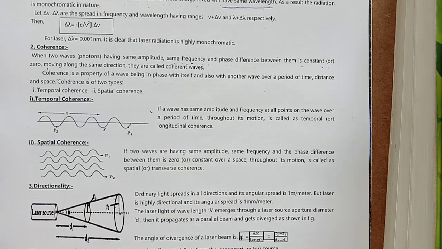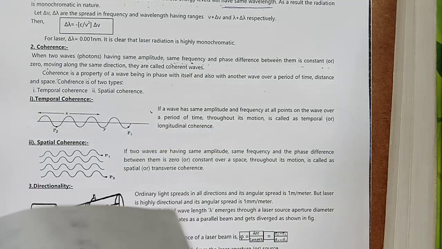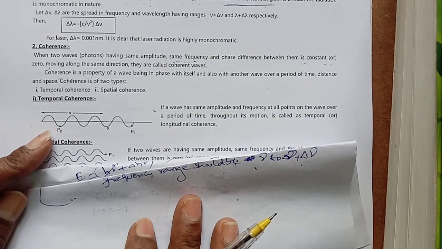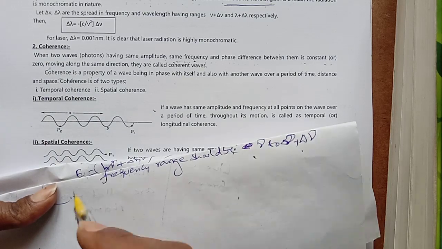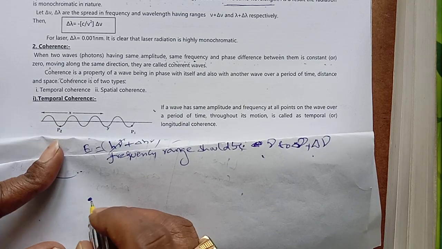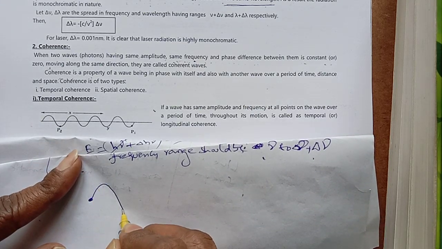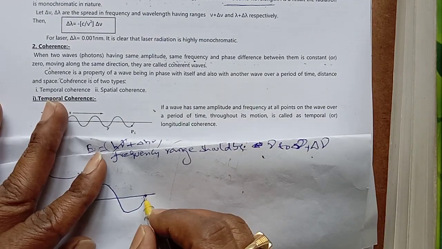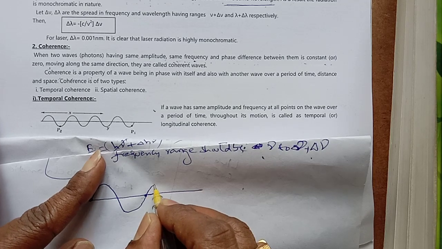See, you can see that temporal coherence. If you see this temporal coherence, a wave is starting from here, here it ends, again it moves in forward direction.